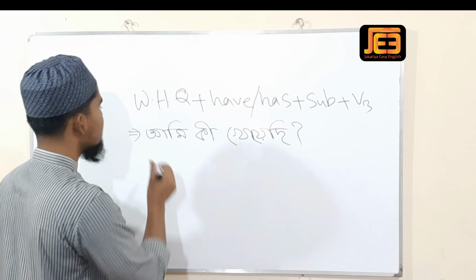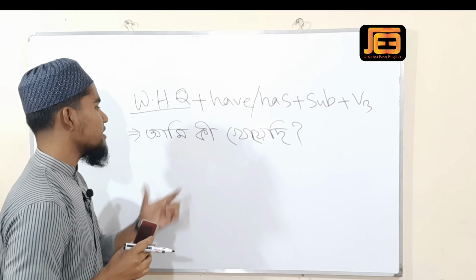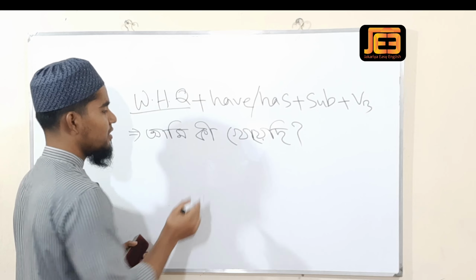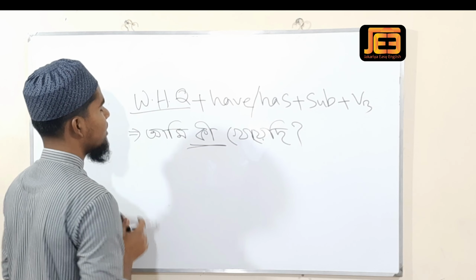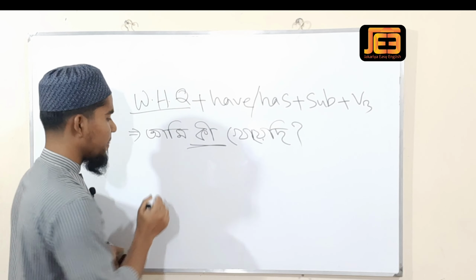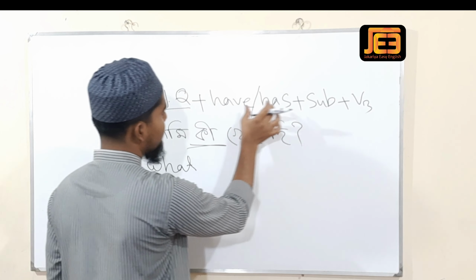First we have to use the WH question word here. Try to find which word is the WH word. আমি কি খেয়েছি. Here the WH word is কি. So you know that কি means what? What. Then have or has.